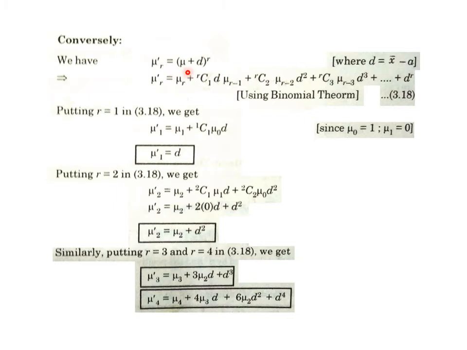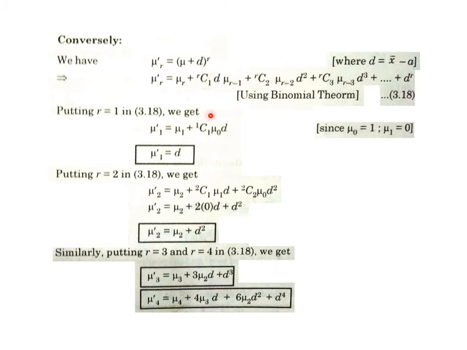Binomial expansion is, say, instead of mu power r it's mu r, with r in subscript, plus then rC1 d power 1 appeared, mu power r minus 1 is replaced with mu subscript r minus 1, plus rC2 mu subscript r minus 2, and d square, up to the final term d power r. And here by substituting r equals 1 in this equation, say number 3.18 or any other number may be there,